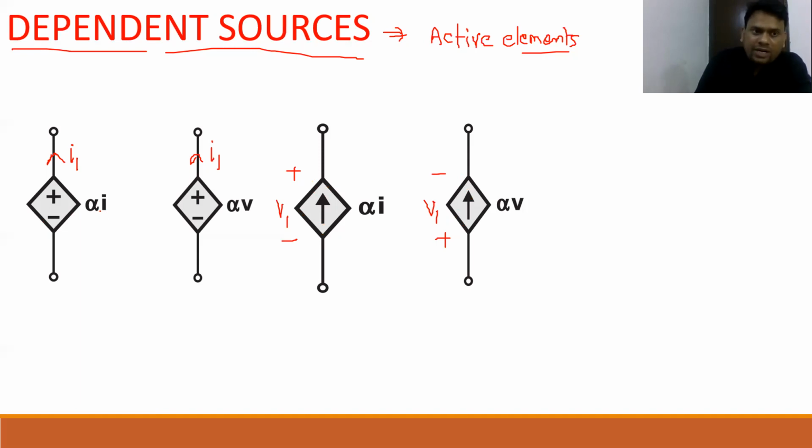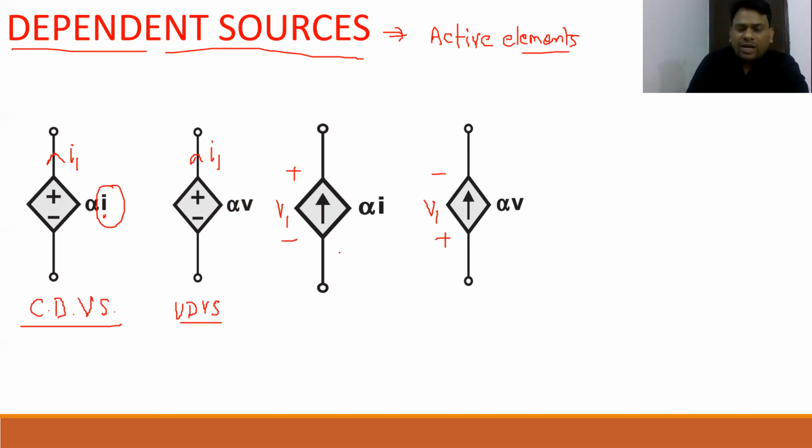Now why are they called dependent? Because beta, the value of this battery will depend upon I. See, it will depend upon I. So this is, beta, see properly, the voltage source value will depend upon current I. So it is, beta, a current dependent voltage source, our first case. Now here, see beta, this is the battery and the battery value will depend upon some V. So it depends on V, that's why it is a voltage dependent voltage source. Now beta, see here, this is the current source and the value of this current source will depend upon current. So it is nothing but, beta, a current dependent current source.